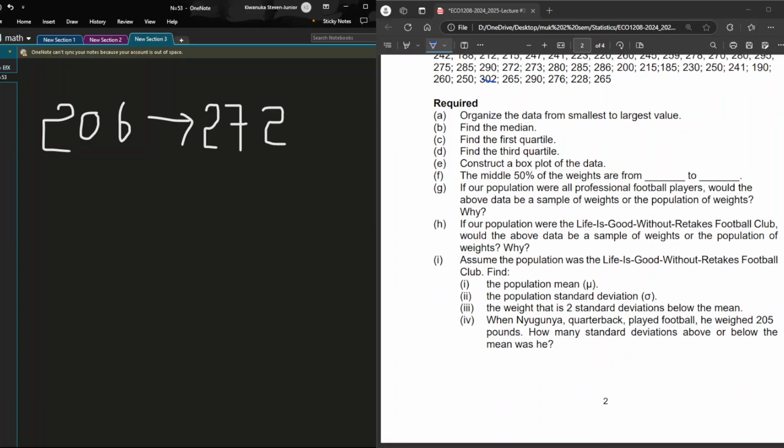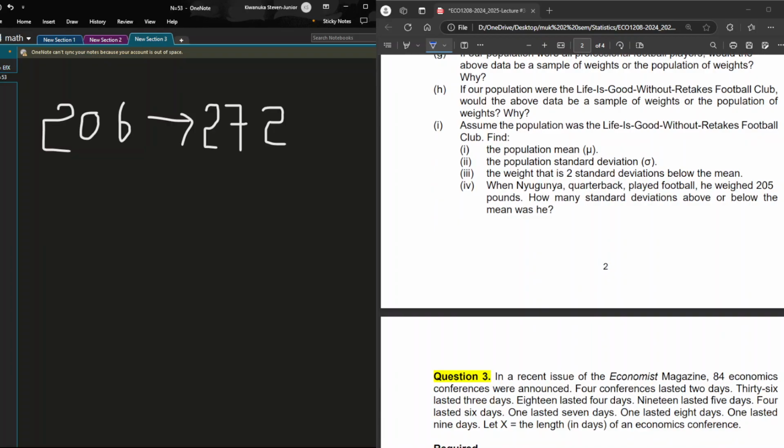Then H, if the population were the Life Is Good football club, would the above data be a sample of weights or a population of weights, and why? You see that if that was the data for the Life Is Good football club, then it would be a population because it includes all members.